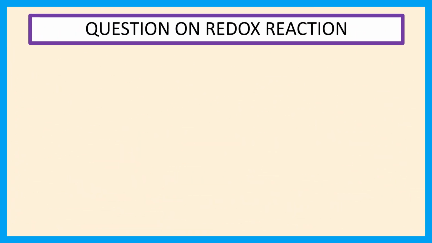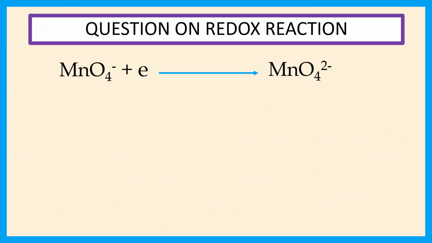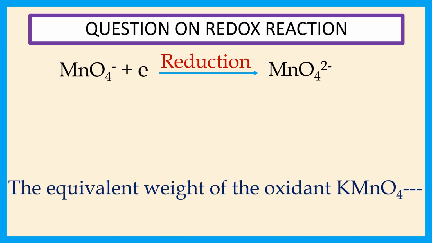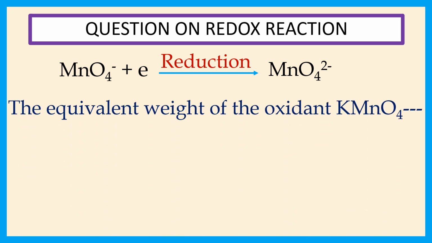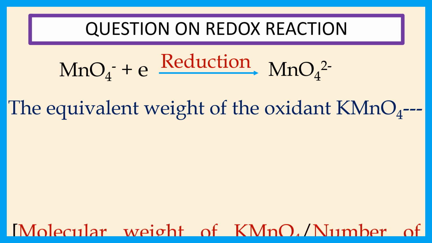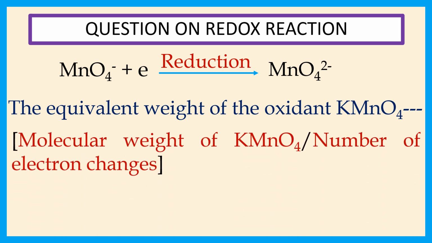The reaction is MnO4⁻ + e⁻ → MnO4²⁻. This reaction is an example of a reduction reaction. We know that the equivalent weight of the oxidant KMnO4 is equal to molecular weight of KMnO4 by number of electron changes is equal to